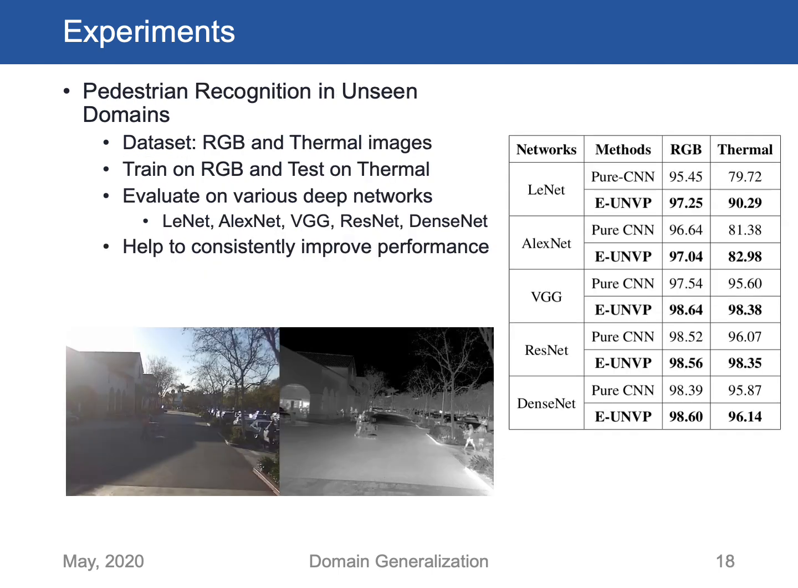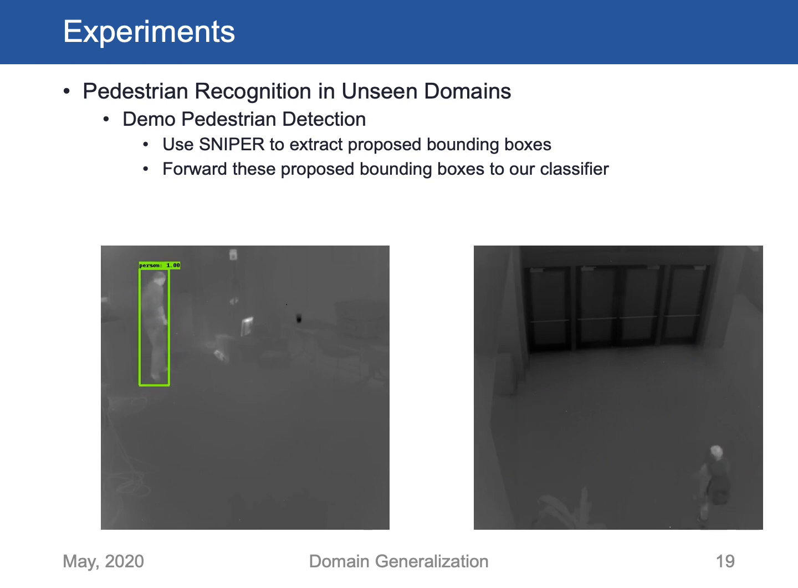We also do other experiments on pedestrian recognition. We use RGB images as the training dataset and thermal images as the testing dataset. Our intensive experiments on various backbone networks have shown our methods help to consistently improve the performance of standalone networks. We show our demo of pedestrian detection in thermal videos.